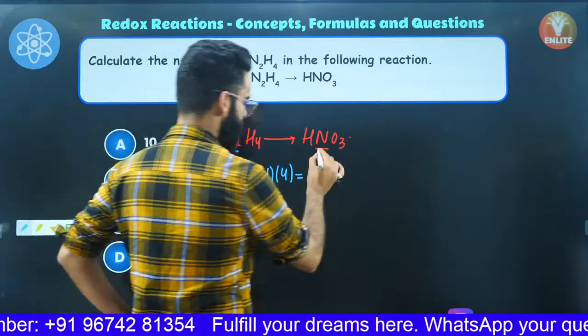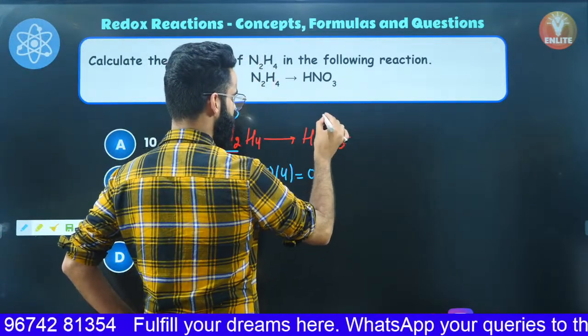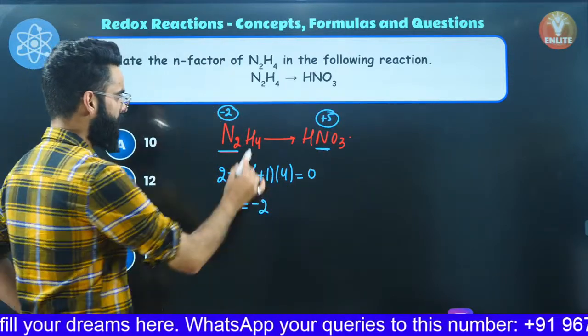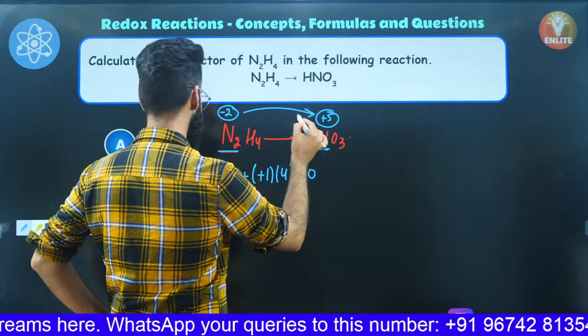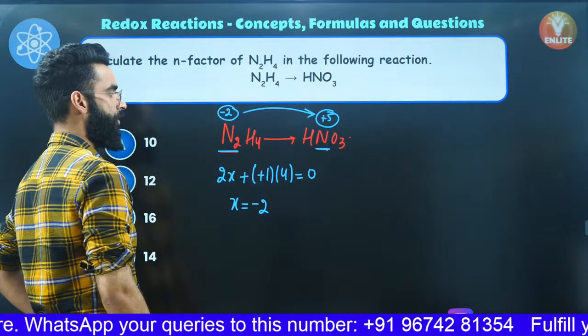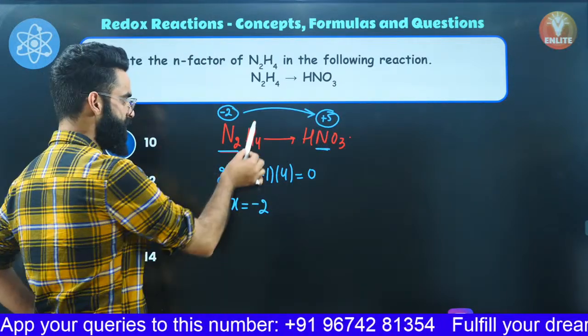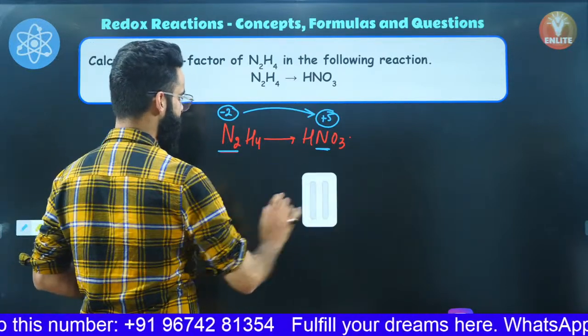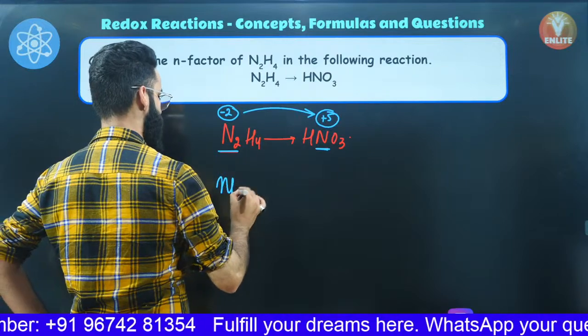If you look at this particular nitrogen, my dear people, this nitrogen will have the oxidation state of +5 when you calculate it. Right? Now check. The oxidation state of nitrogen is increasing. Increase in the oxidation state means oxidation. So this particular compound right here is undergoing oxidation. Now we will have a look. I need to calculate the N factor of this N2H4, right?